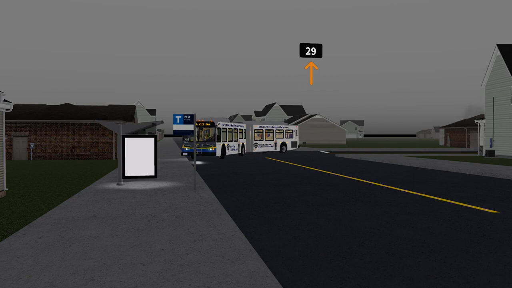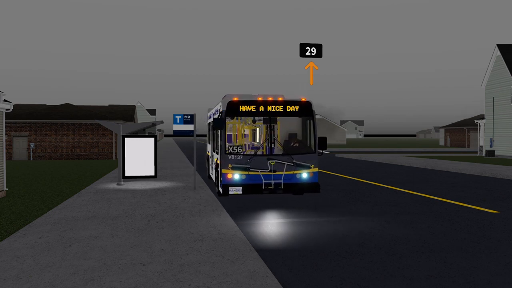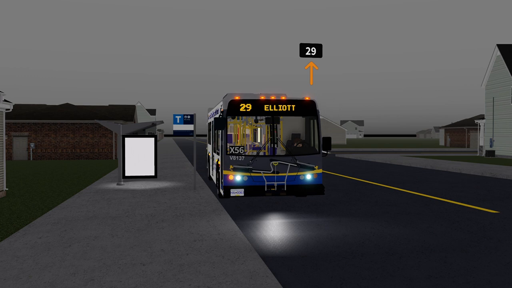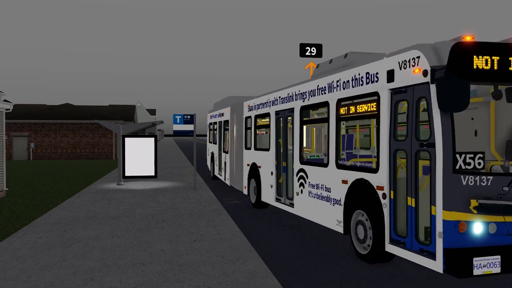Run sessions last at least an hour after all operators have been dispatched. Nearing the end of the run, the host will ask for all operators to return back to the yard. Operators can either choose to short turn en route or finish up their trip, unless directed otherwise by the host.